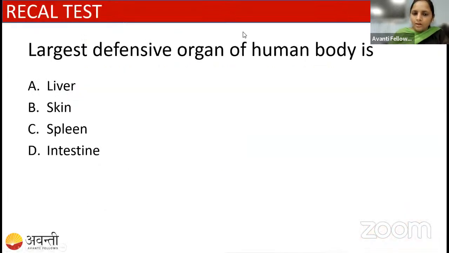If you understood this, let us go to the next part. The common diseases are now completed in human health and disease. Then we go to immunity.